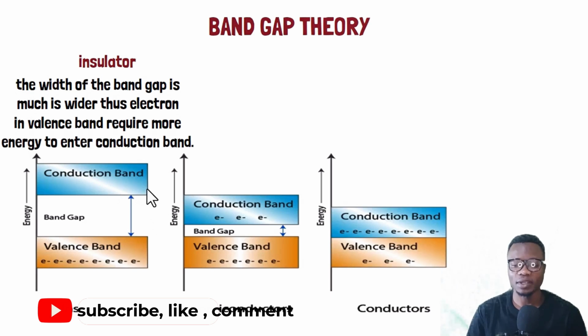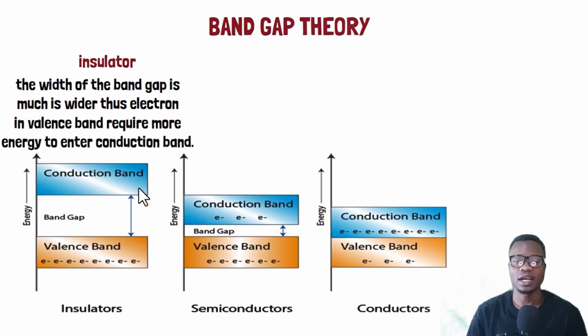That's why insulators act as poor conductors of electricity, simply because the forbidden energy gap is very large. Electrons from the valence band can't cross the forbidden energy gap to reach the conduction band, or even if they could cross, they would require a huge amount of energy.